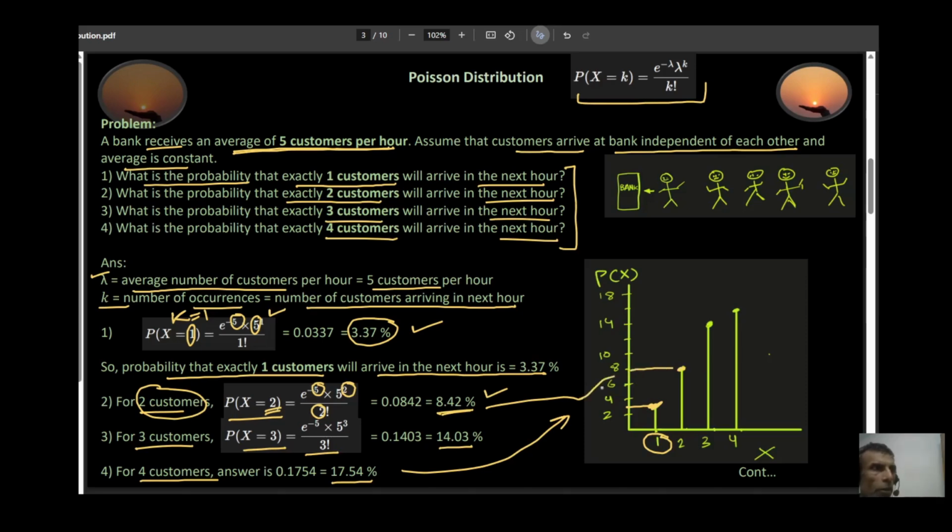The next one is 14.03. So the probability that exactly 3 customers arrive, which is right here, is approximately 14 point something. So this is the third, and likewise exactly 4 customers arriving is somewhere over here. The answer is 17.54. So this is how I'm plotting these stem plots over here. You can see the trend. It's kind of going up like this.